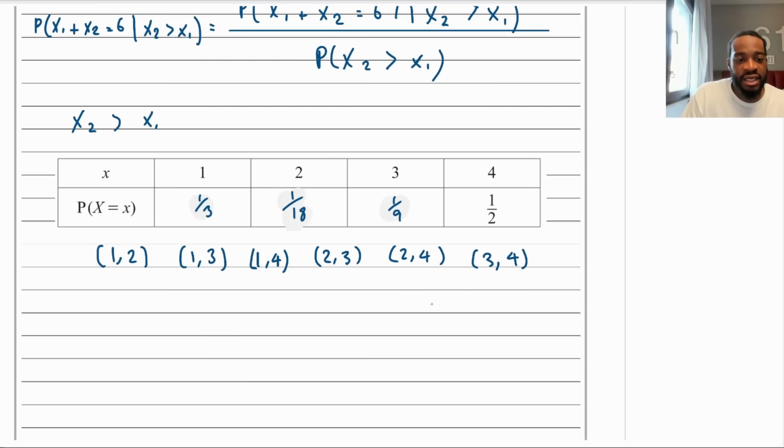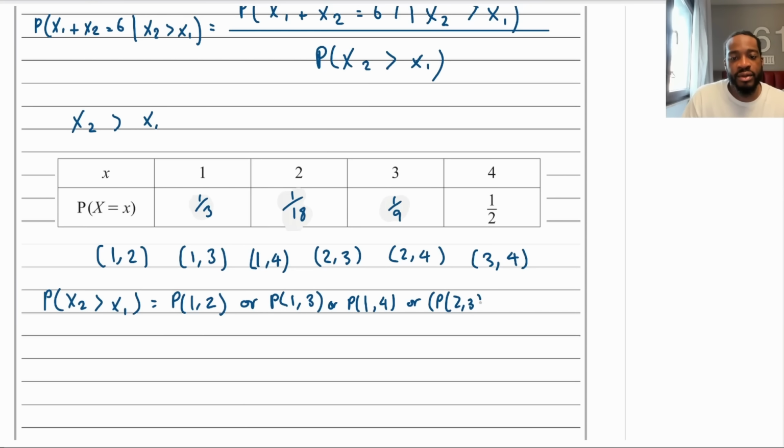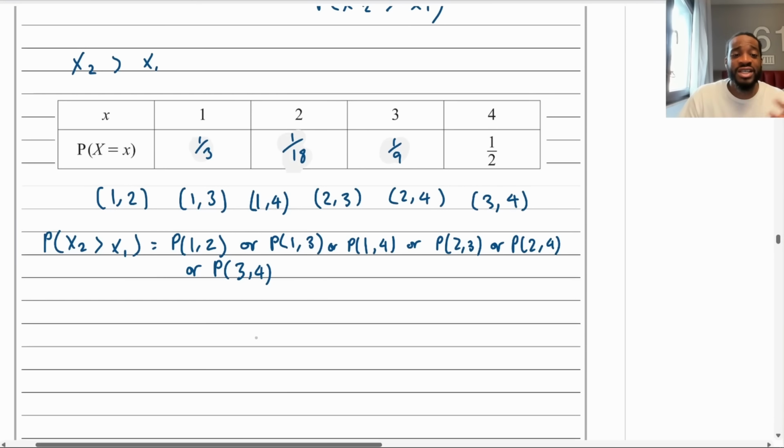So then now we need to compute this. The probability of x2 being greater than x1 is going to be equal to the probability of you getting your x1 to be 1 and then your second one 2, or the probability of 1, 3, or 1, 4, or the probability of 2, 3, or 2, 4, or the last one, the probability of 3, 4. Now, how do we compute these probabilities?